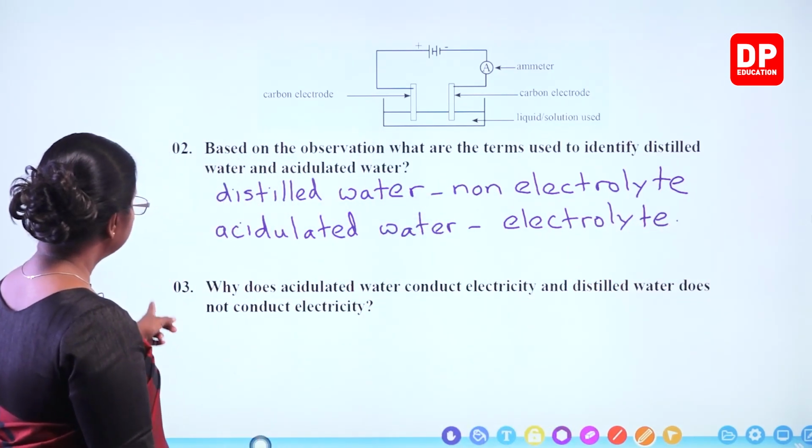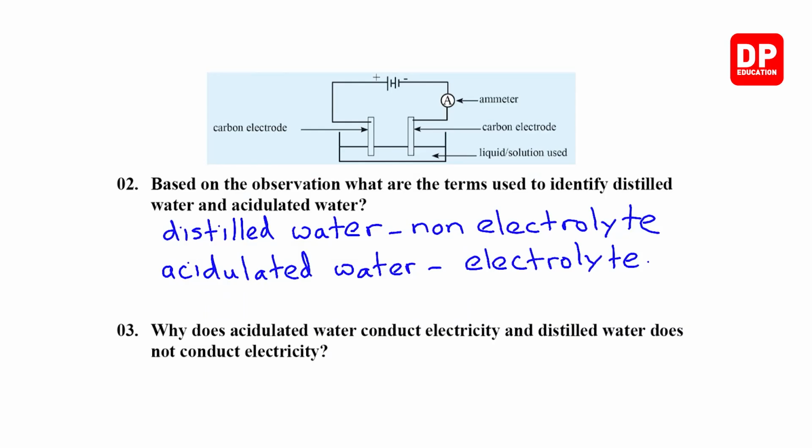Then, the third question. Why does acidulated water conduct electricity and distilled water does not conduct electricity? I explained this to you all.